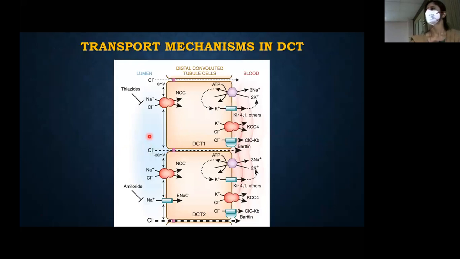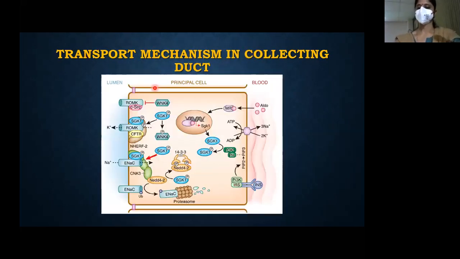Okay, I'm just showing the previous slide once again, basically because you might have forgotten. Here you can see the ENaC channel. Don't forget the Barttin channel or the chloride channel. And you have the thiazide sensitive sodium chloride co-transporter in the distal convoluted tubule. Just remember all these channels because we are going to an important part.